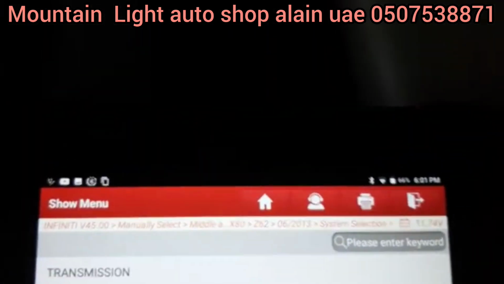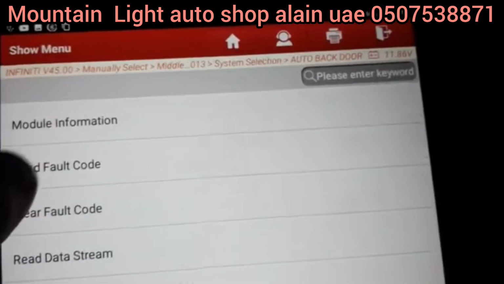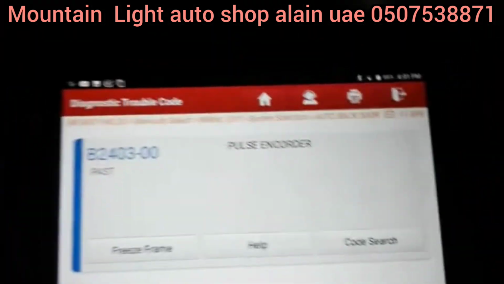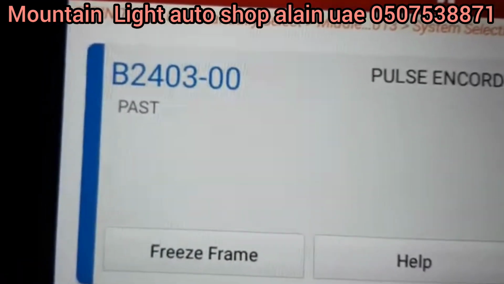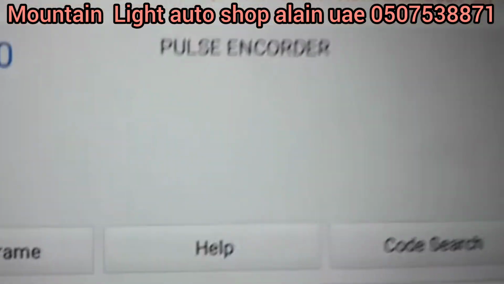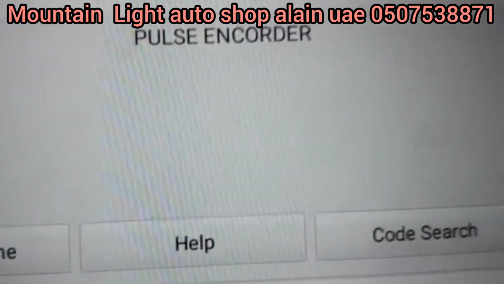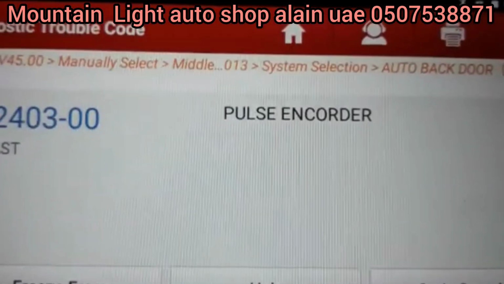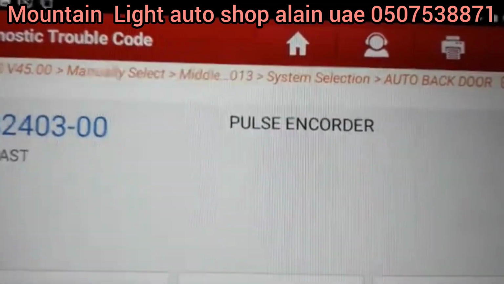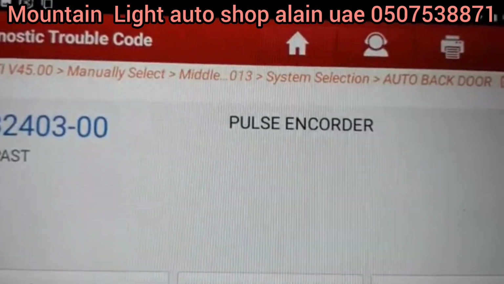First, I will check with the Launch X431 scanner. Scan this. What's the problem here? Any code show? Check this scan. There is one code issue, B2403. B2403 false encoder. Encoder. This one code is the problem. I will refer to this whole system in the full video.